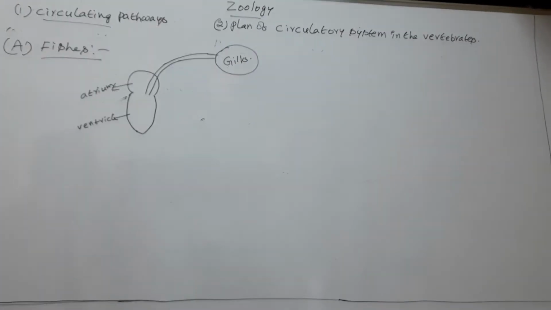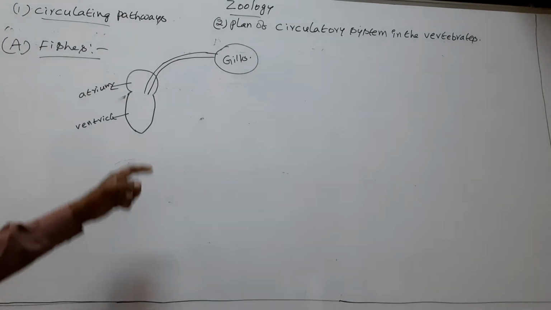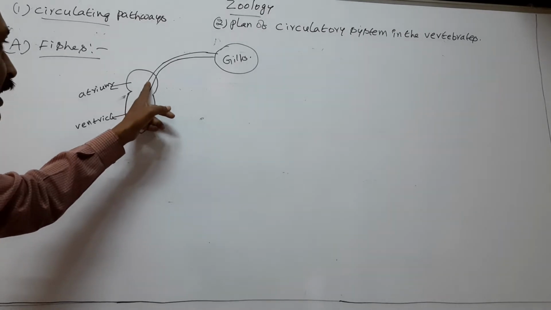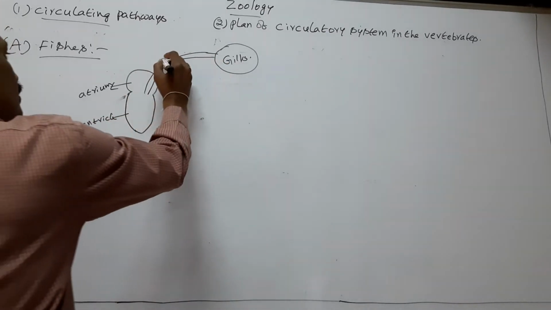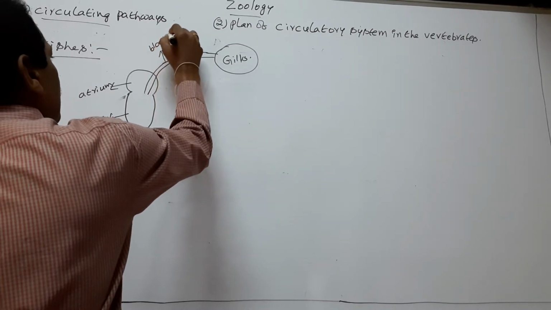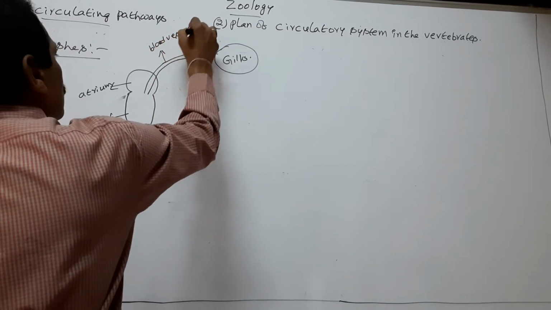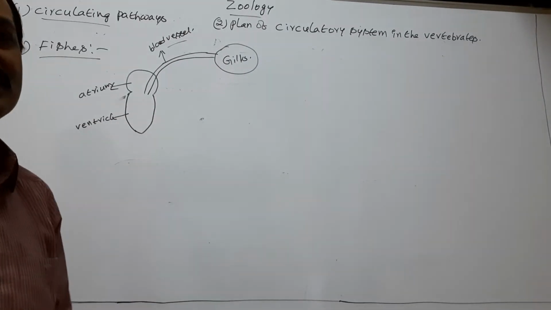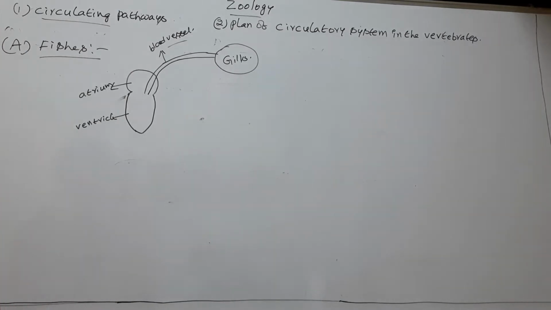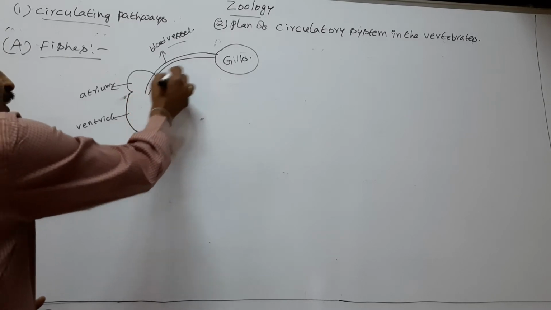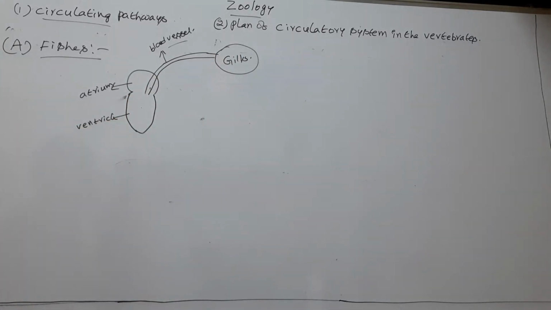So the heart pumps its deoxygenated blood to gills through blood vessel for oxygenation.